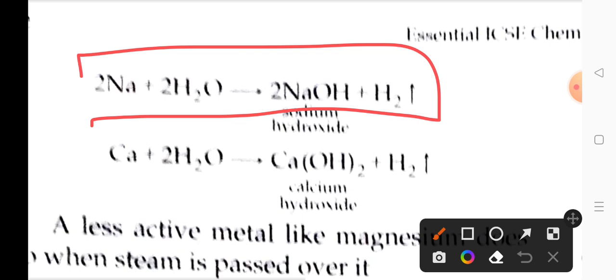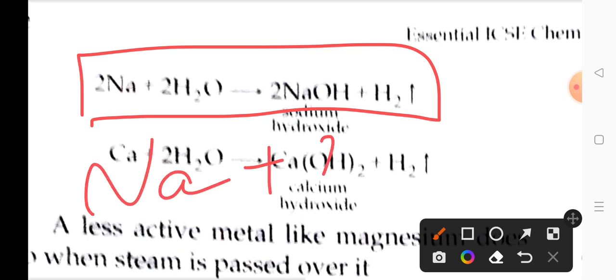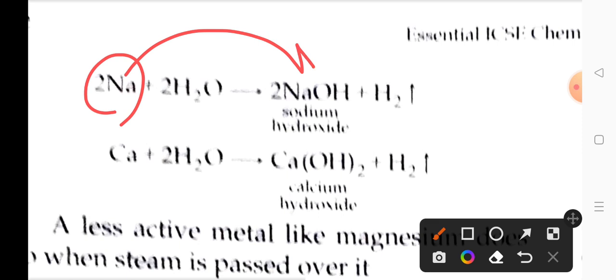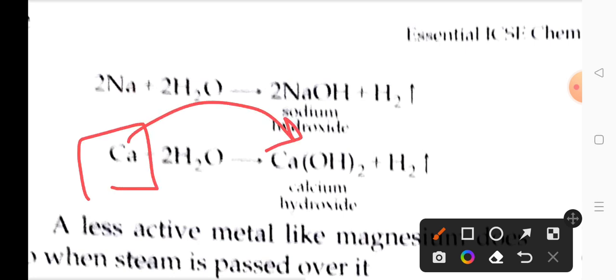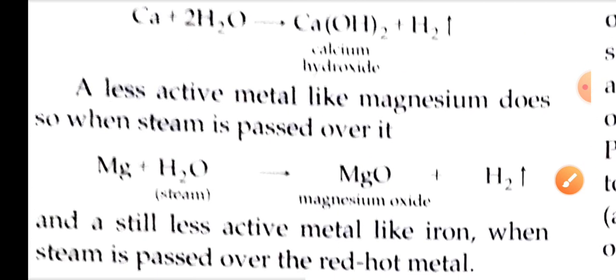So sodium will react with water. What happens in the case of sodium? Na plus water. Whenever we put sodium metal in water, the metal changes to metal hydroxide, not oxide. It changes to hydroxide, and followed by that, what is important here is the production of hydrogen gas. In the other reaction also you can see, this is the metal calcium, it produces calcium hydroxide, and hydrogen gas is also produced here as well.